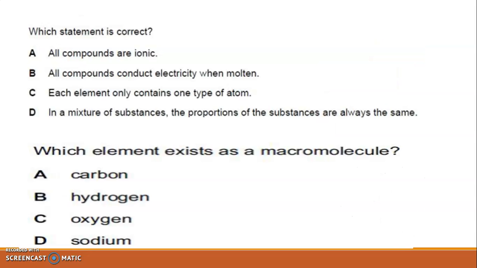Which statement is correct? All compounds are ionic. All compounds conduct electricity when molten. Each element only contains one type of atom. In a mixture of substances, the proportion of a substance is always the same. The correct option is C. Each element only contains one type of atom.